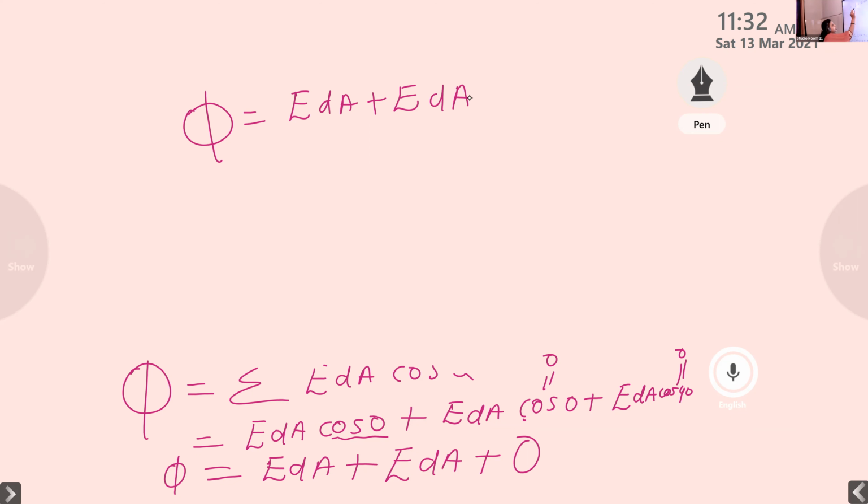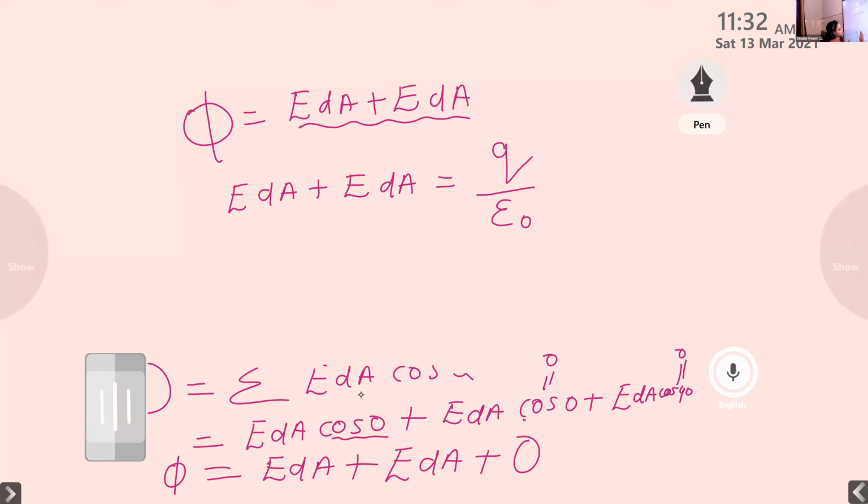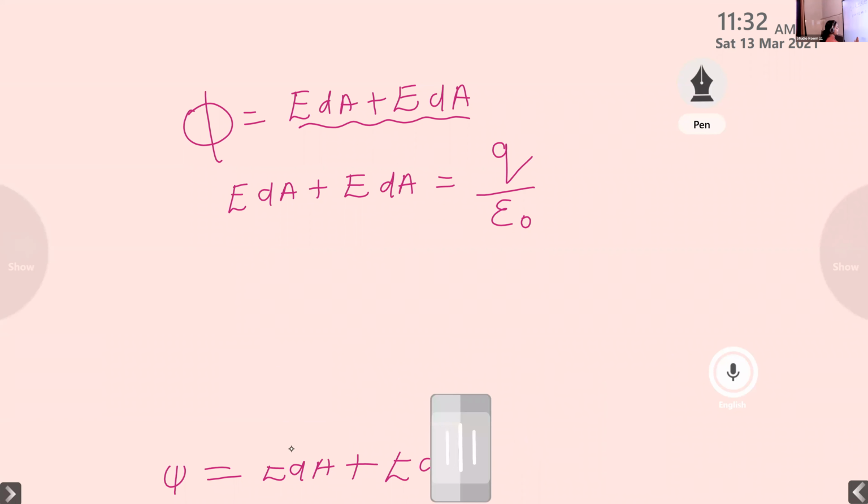Now we can apply Gauss's law to the two end faces, that is E dA plus E dA is equal to, according to Gauss's law, 1 by epsilon 0 times the charge enclosed by the surface. We are applying Gauss's law to the two end faces only, because for the curved surface the electric flux phi is equal to 0.